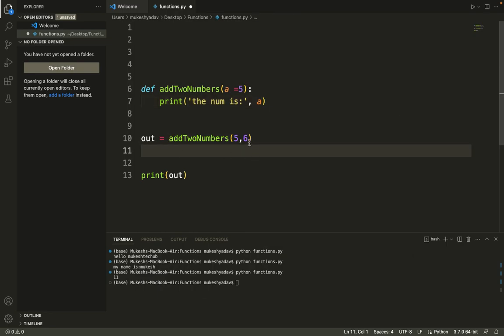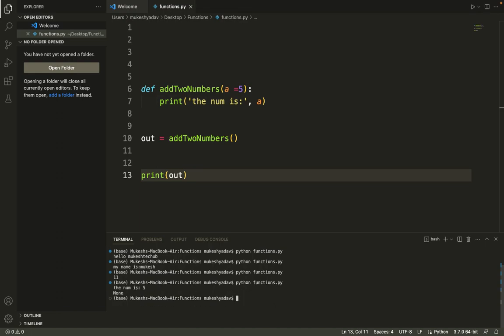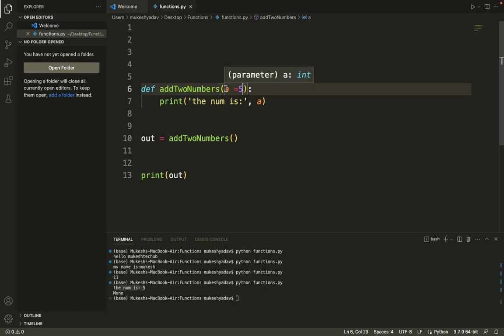Now I'm calling the function without any parameters. Let me execute this one, and it says the number is 5. This is the default value, a equals 5, which I have already defined inside the function.